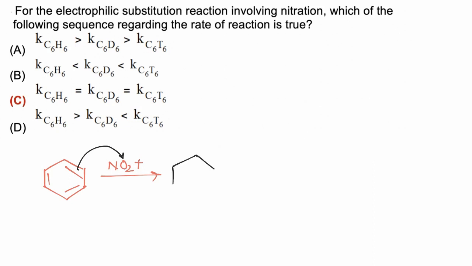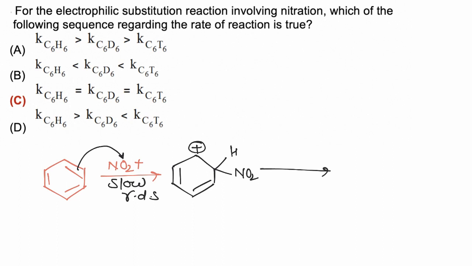During this step aromaticity of the molecule is destroyed, and hence this step requires maximum energy. This step is slow and the RDS. In the second step the negative part or basic part abstracts hydrogen, and aromaticity is regenerated.